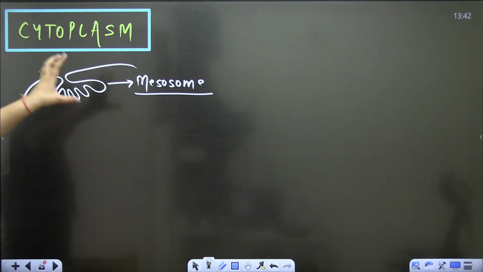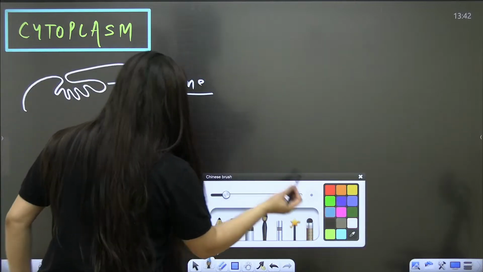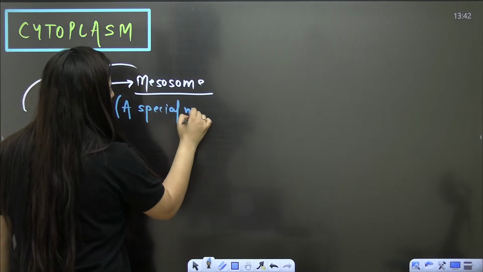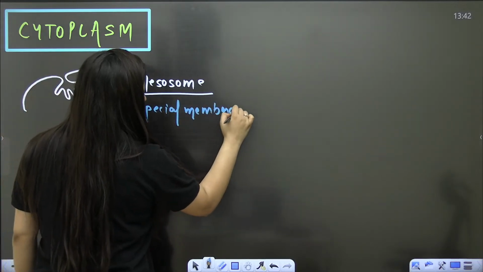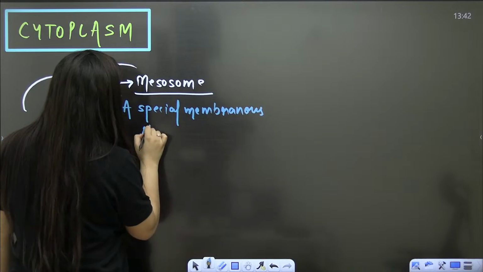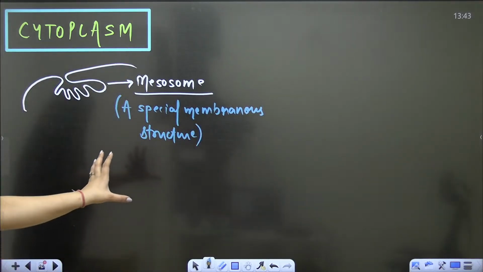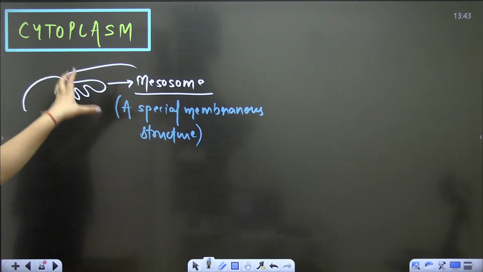The mesosome is a special membranous structure. It is basically the finger-like infolding of the cell membrane, the extension of the cell membrane.